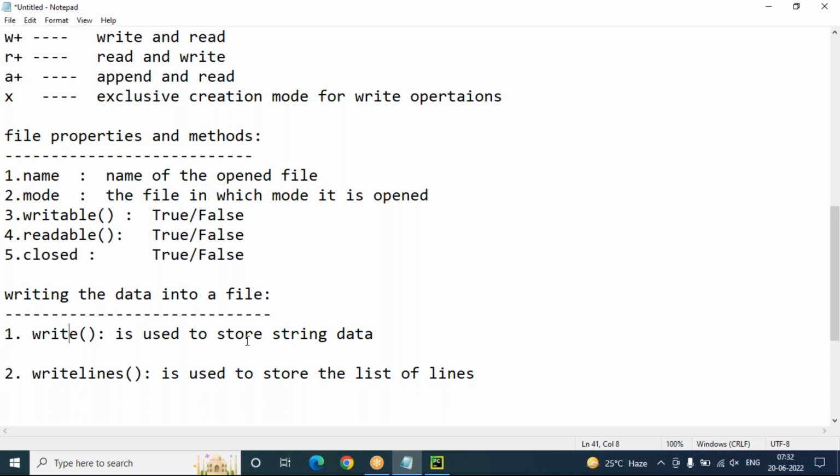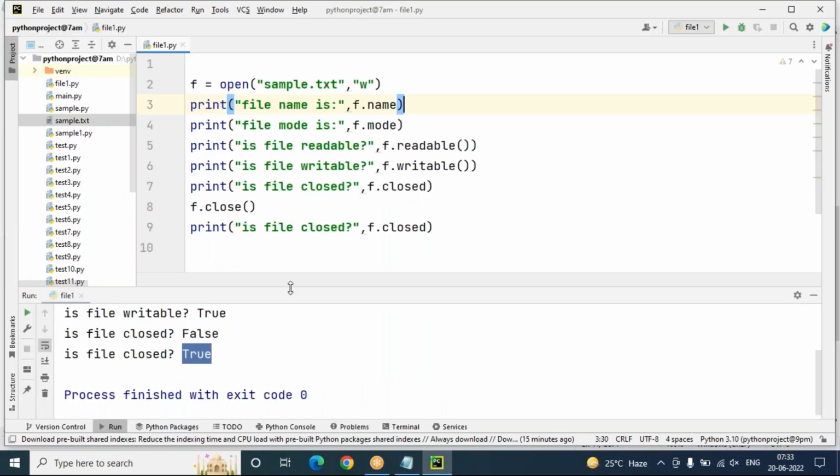The write method is used to store string data, and the writelines method is used to store a list of lines only. These two methods are there for writing the data into a file: the write method as well as the writelines method. Okay, let's look into them one by one.